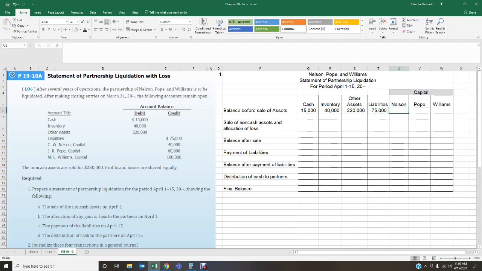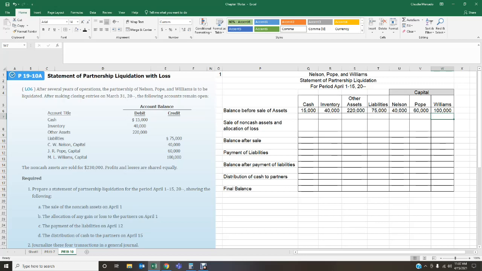The capital for Nelson is $40,000, the capital for Pope is $60,000, and the capital for Williams is $100,000. That is my beginning balances, and all I did was copy the information provided in your problem over here.